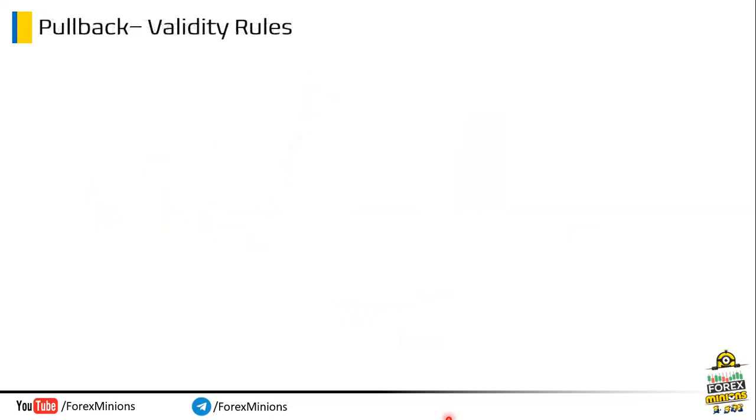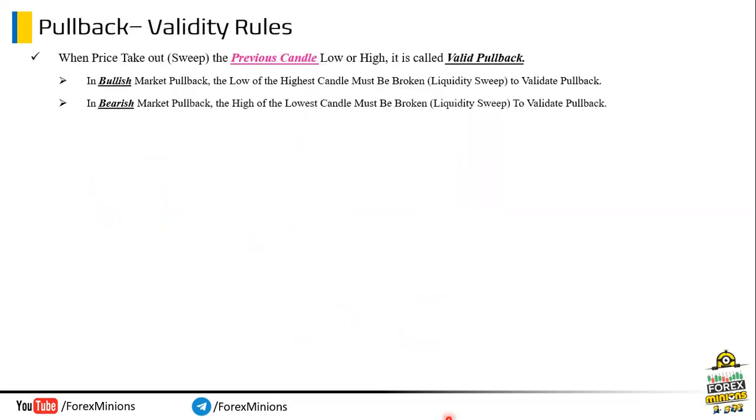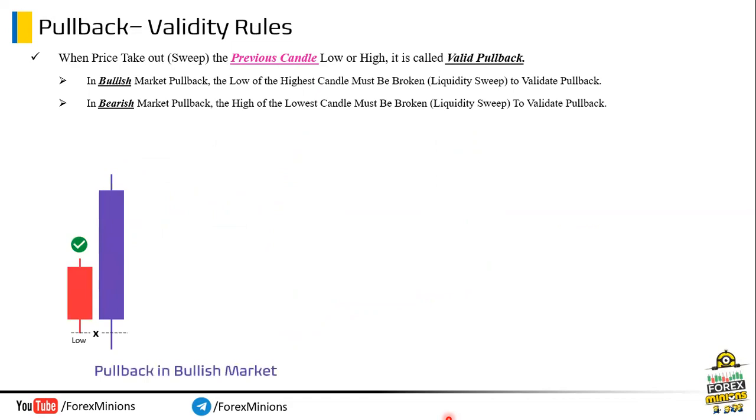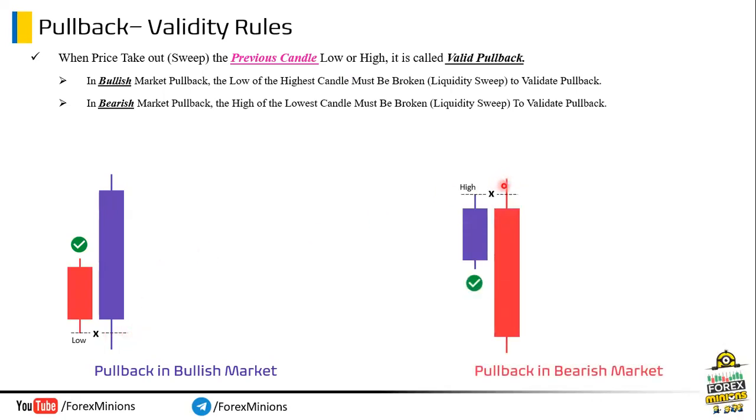When price takes out, sweeps, the previous candle low or high, it is called a valid pullback. In a bullish market pullback, the low of the highest candle must be broken, liquidity sweep, to validate the pullback. In a bearish market pullback, the high of the lowest candle must be broken, liquidity sweep, to validate the pullback. For example, in a bullish market, a liquidity sweep on the low side will look like this, and for a bearish market, these candles reflect the high side liquidity sweep.